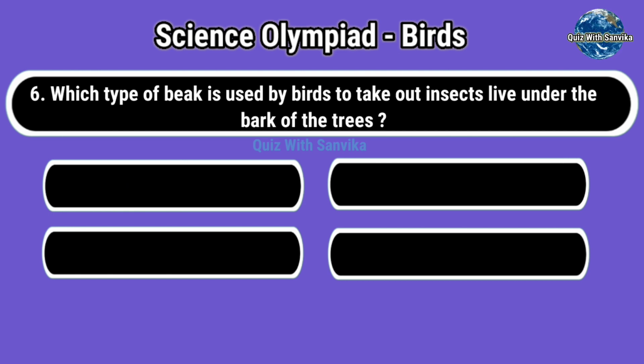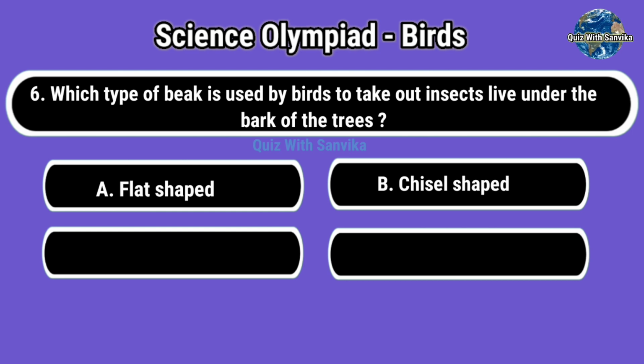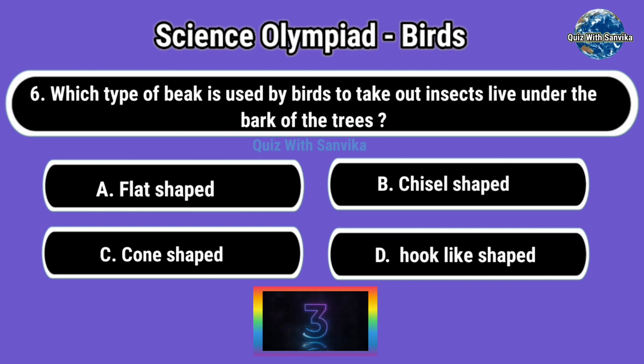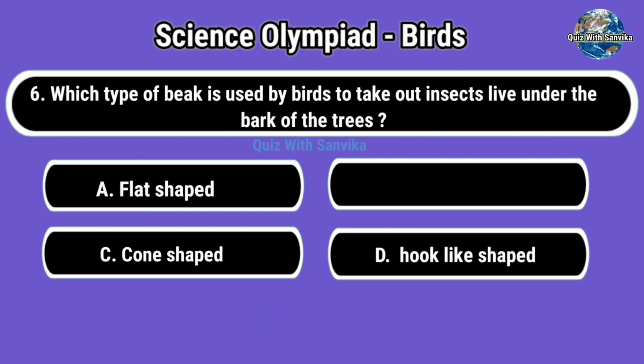Which type of beak is used by birds to take out insects that live under the bark of the trees? Options are A. Flat shaped, B. Chisel shaped, C. Cone shaped, and D. Hook like shaped. Answer is B. Chisel shaped.